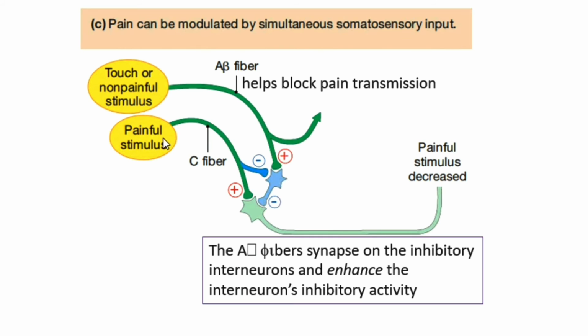But if the pain is so strong and so harmful, and if the person is in danger, then the pain stimuli will come in here. The pain is so strong that from another branch it will inhibit the inhibitory interneuron. The inhibitory interneuron will not work, and then the C fiber can stimulate the spinothalamic tract, which will go up and bring the information to the cortex. From the cortex, from consciousness, and also from the hypothalamus.